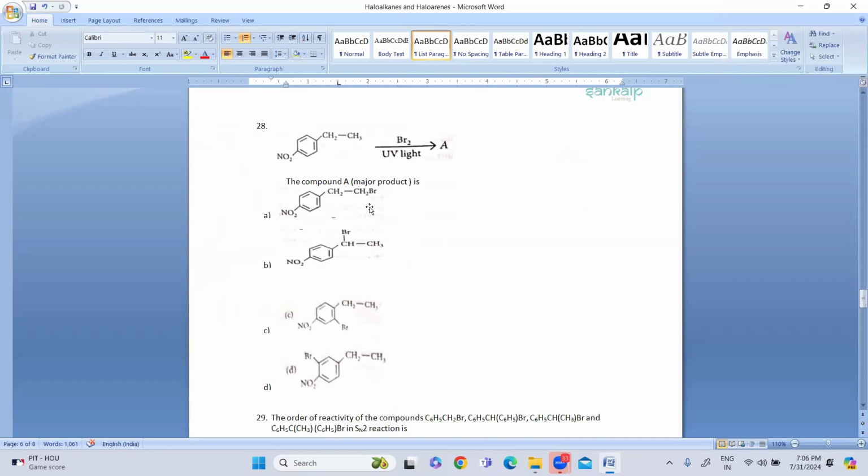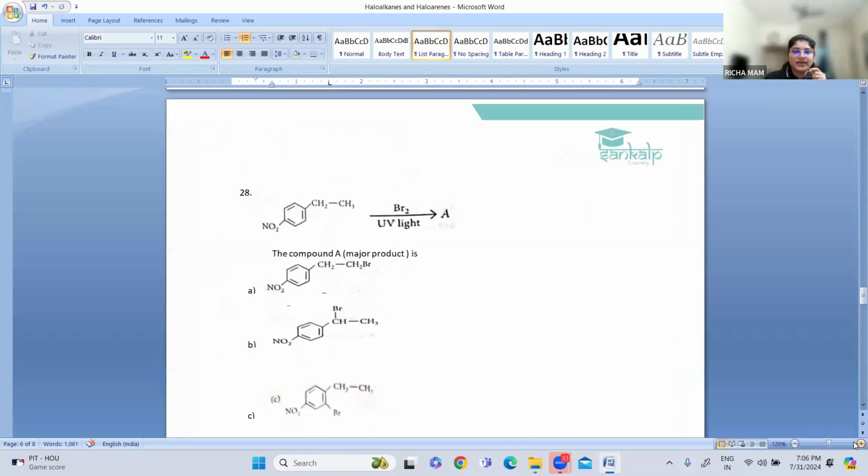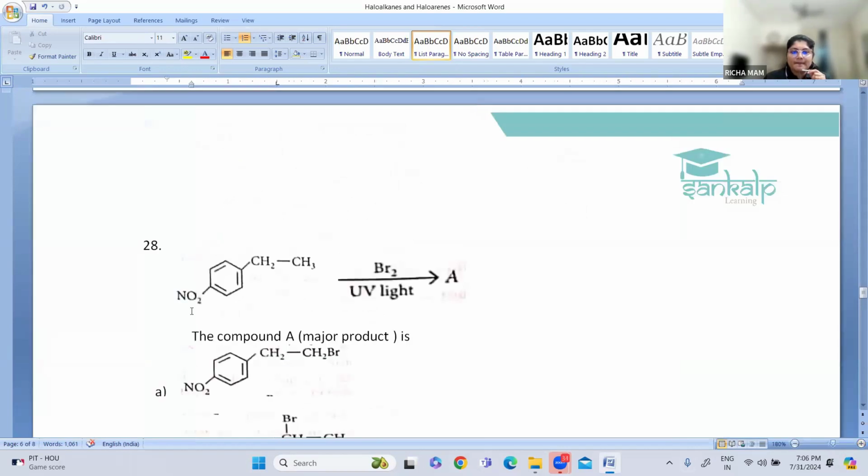Question is displayed there. When we have any halogen in the presence of light, or sunlight, or heat, or h nu, that is UV light, it will undergo what?